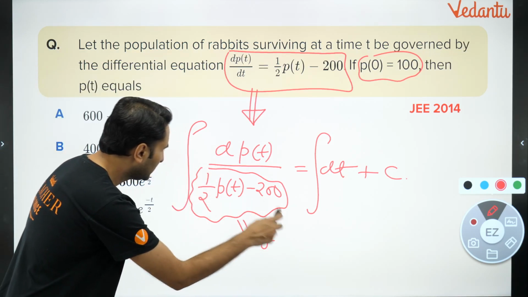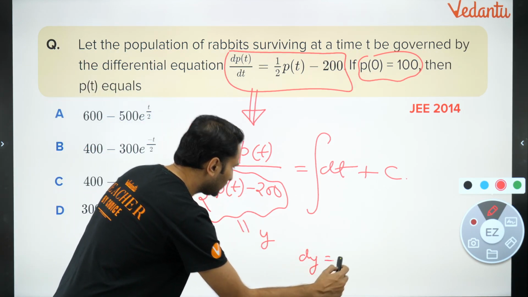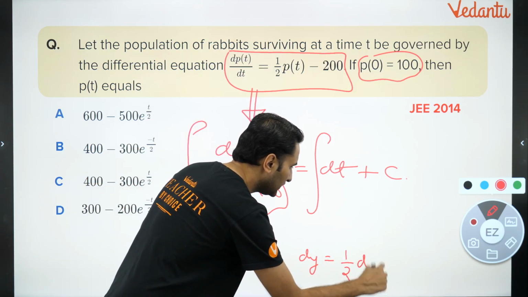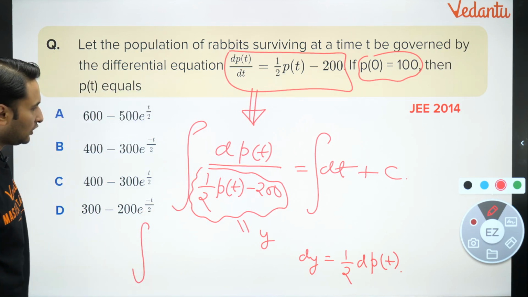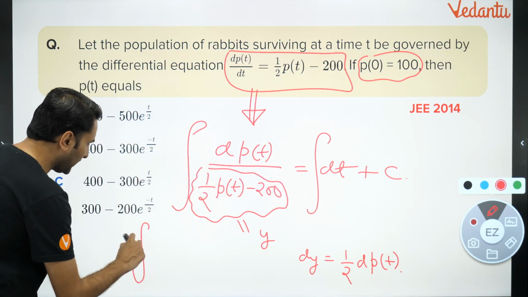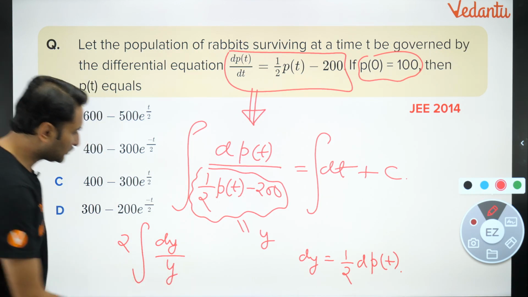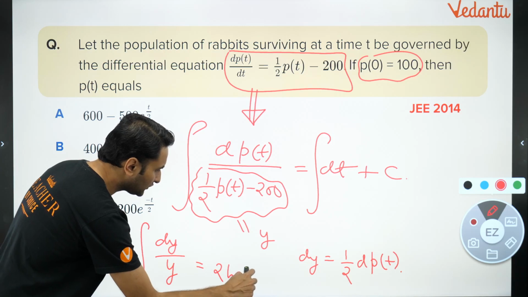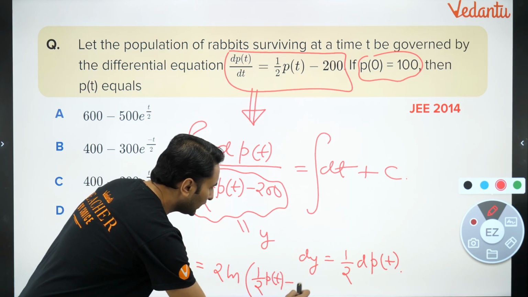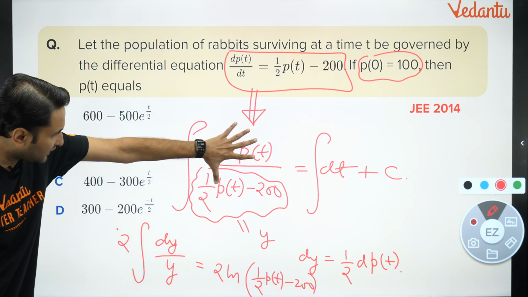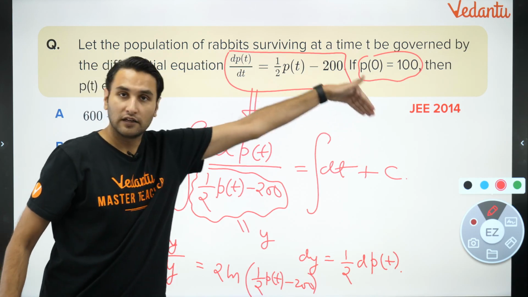So what will I have? So y is equal to half p(t) minus 200. So dy will be equal to half dp(t). Agree? So what will the integration become? Integral of dp(t) will be 2 times dy, 2 times dy, denominator is y, right? So this will become 2 times ln of y, which is this: 2 times ln of half p(t) minus 200, right? So what will be its integration? 2 times ln half p(t) minus 200. Its integration is t plus c, right?